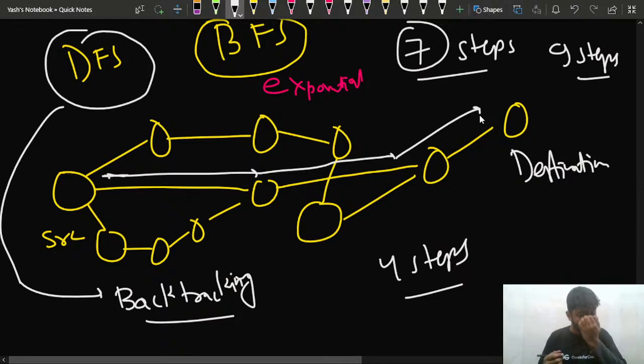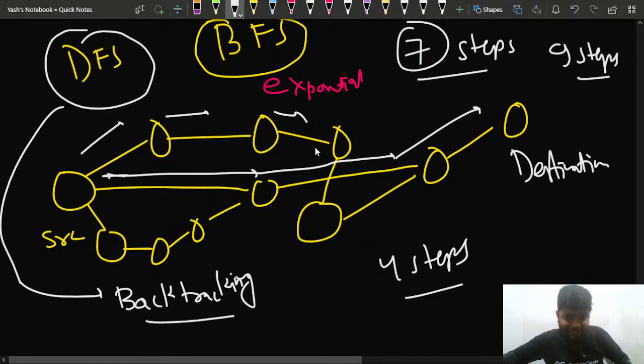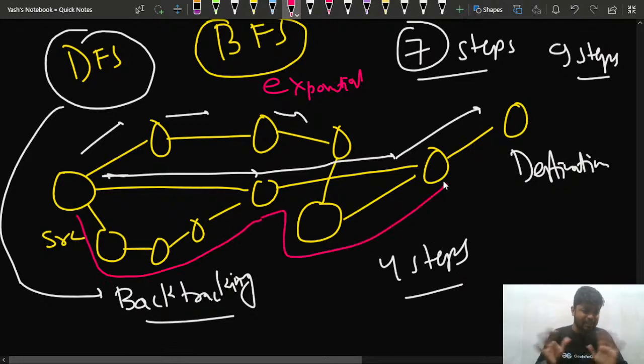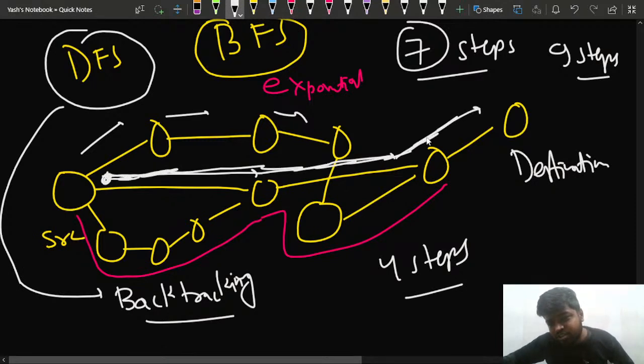BFS is queue based, it is a level order traversal. Since it is a level order traversal, the nearer levels I will cover first. This other path will come very late, and before that I would have reached my destination. BFS will not cover that path first; it will cover this particular path and help me reach the destination. So that's why BFS is more optimal.